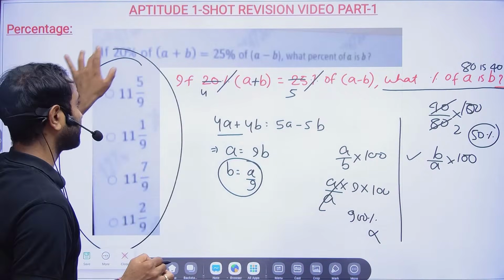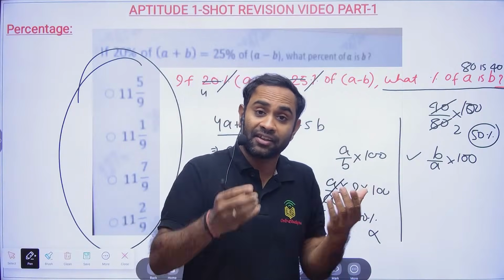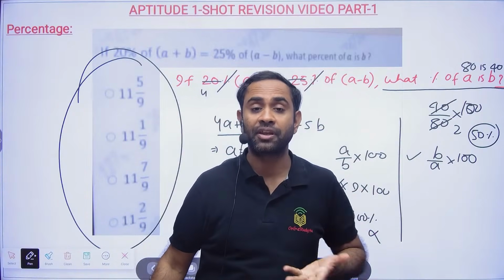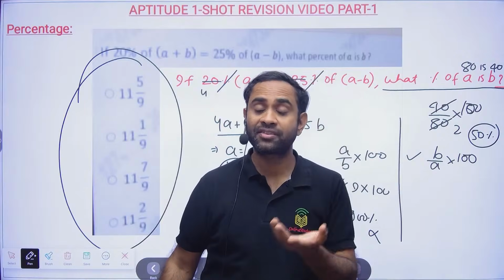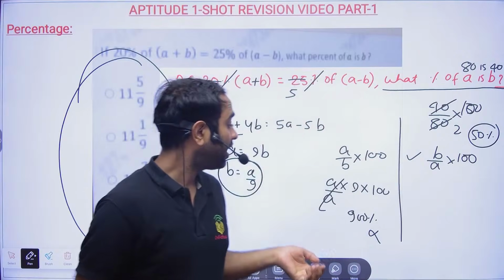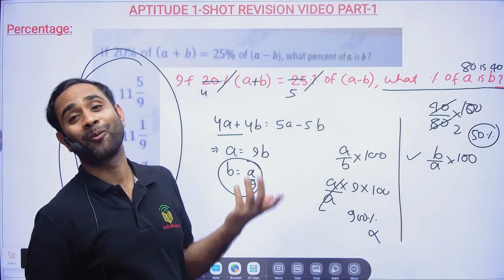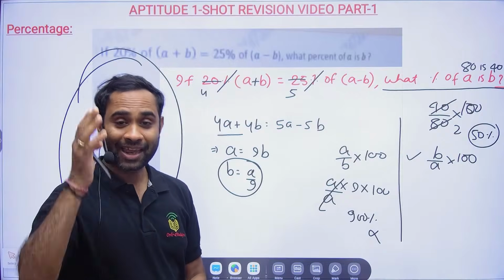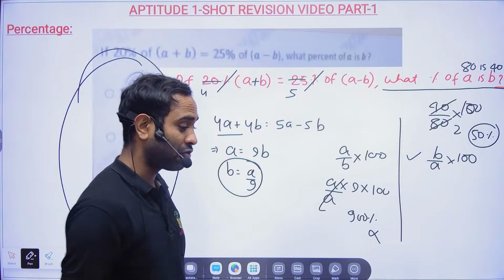Even if you make a mistake, see, that is the difference between a CAT level question and a UPSC level question. When they set the question, they use their mind. Here, if you make a mistake, it is not there in the options itself. Tell me, can you make the mistake? No, sir. You can't make the mistake.